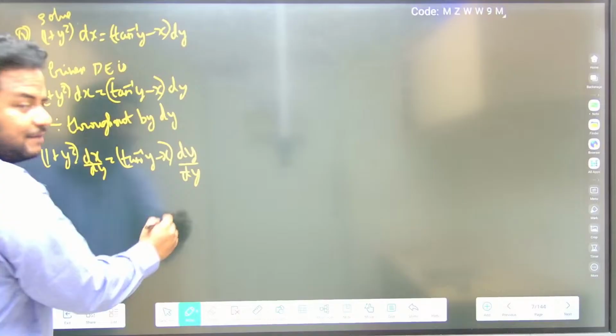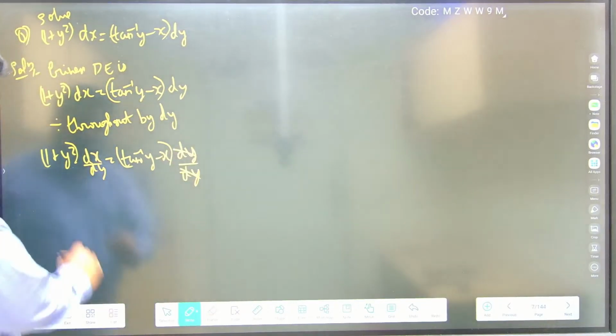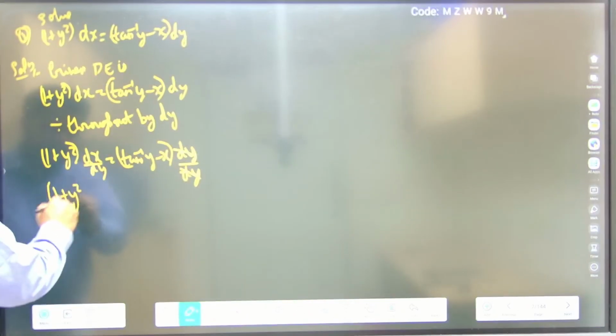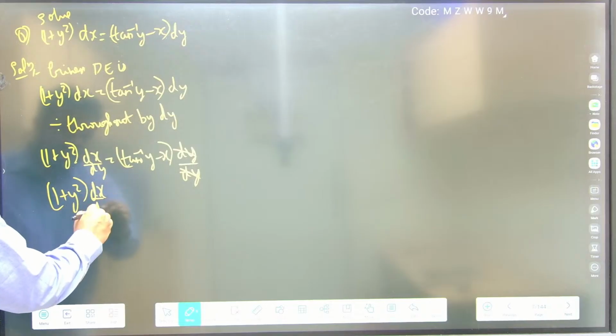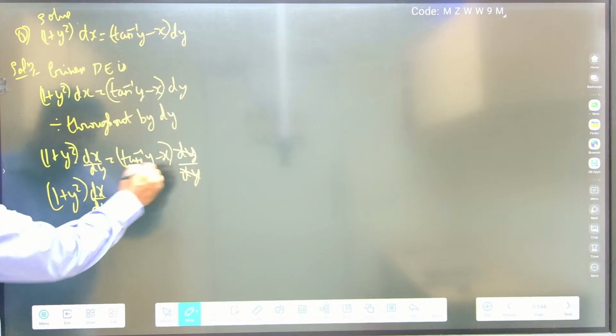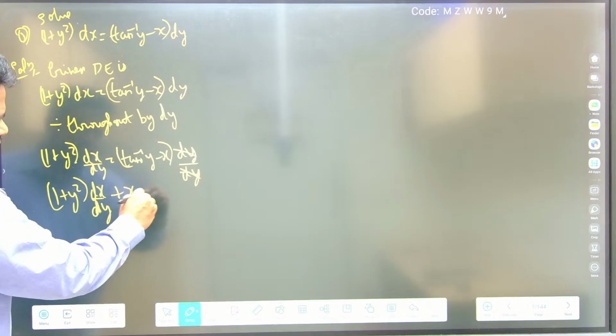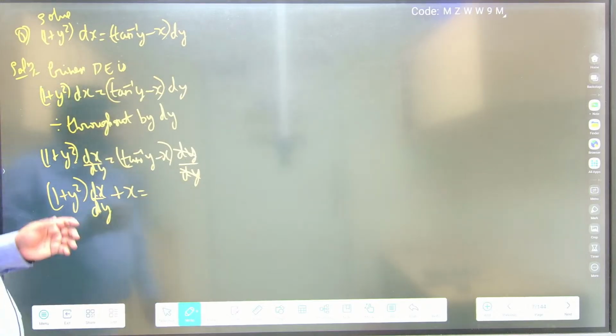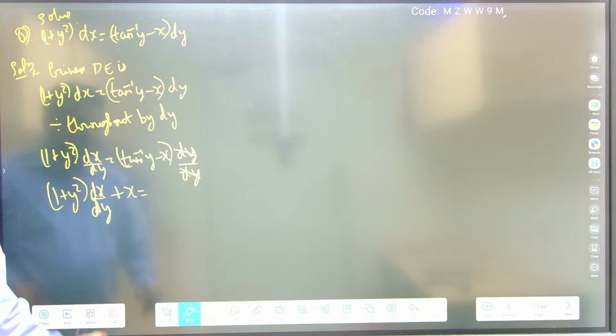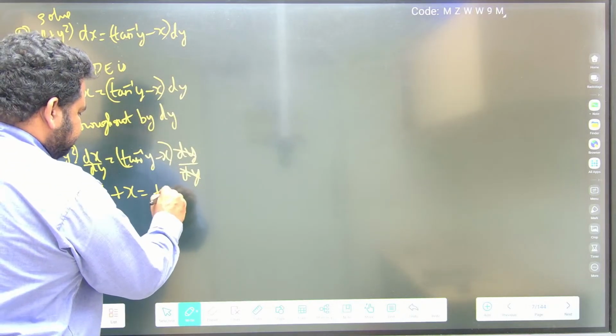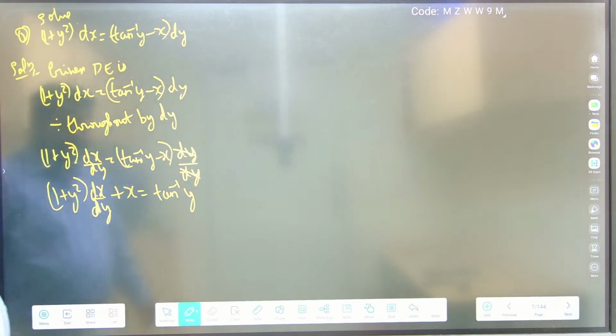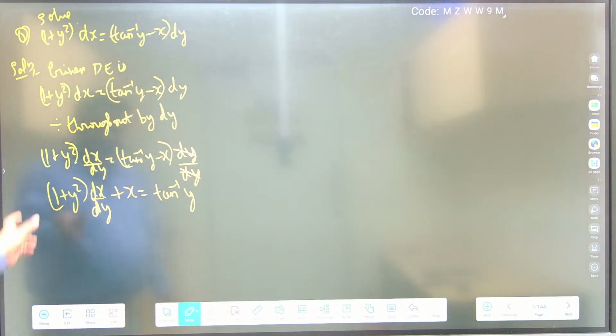Dy by dy will cancel. So I have 1 plus y square into dx by dy, and I will take only x to this side, plus x is equal to tan inverse of y. Now see here, this is actually a linear differential equation.